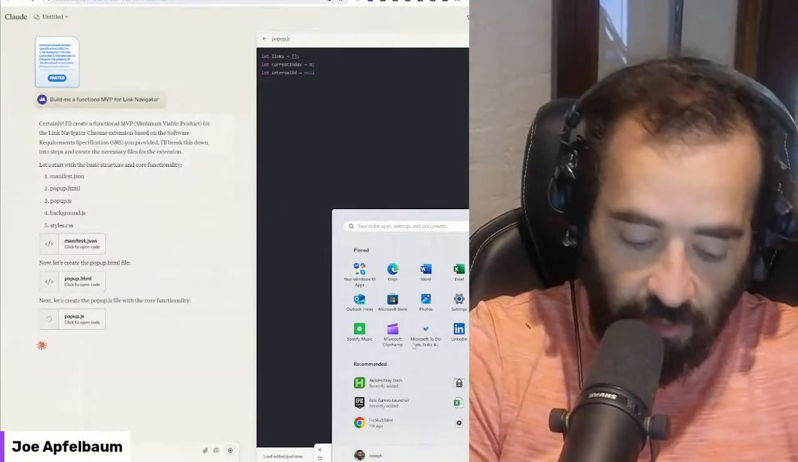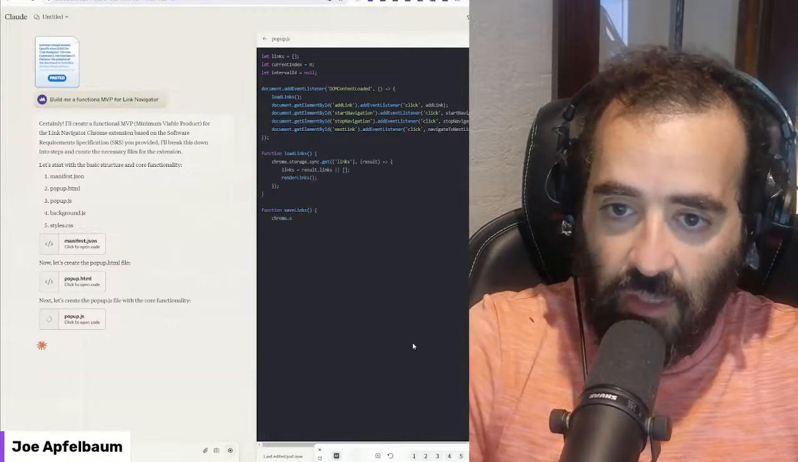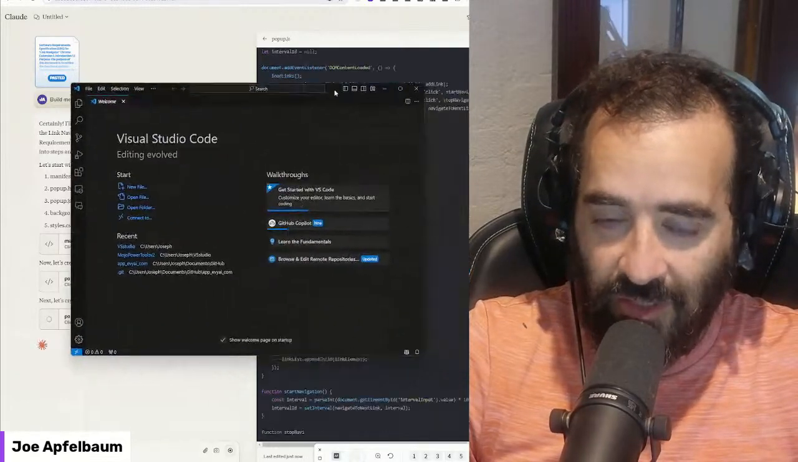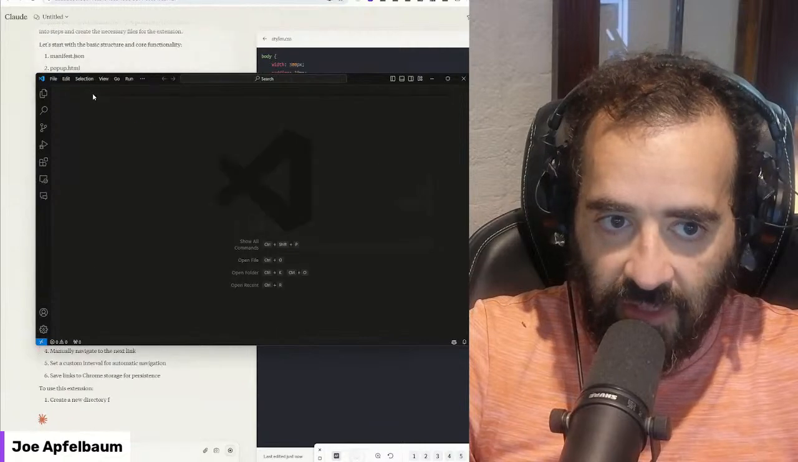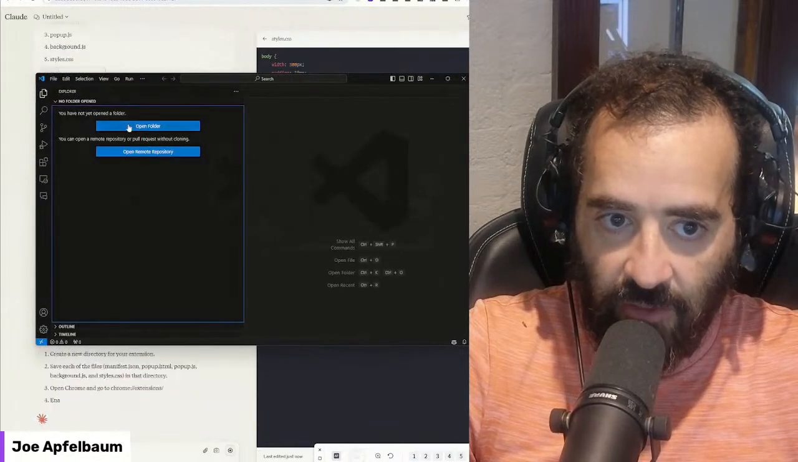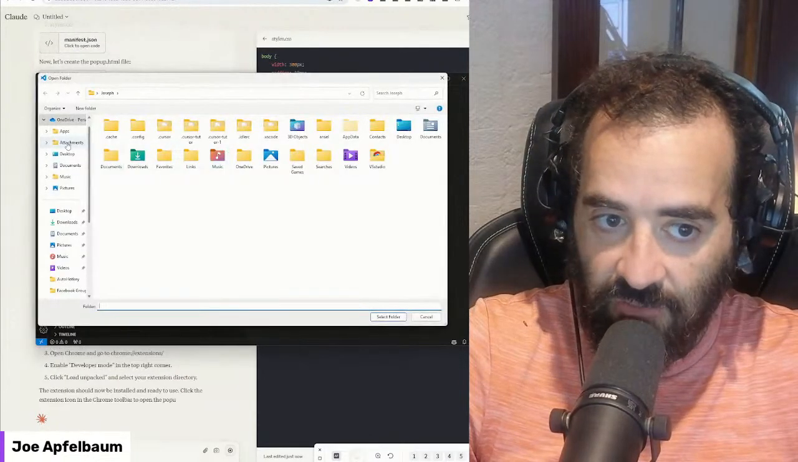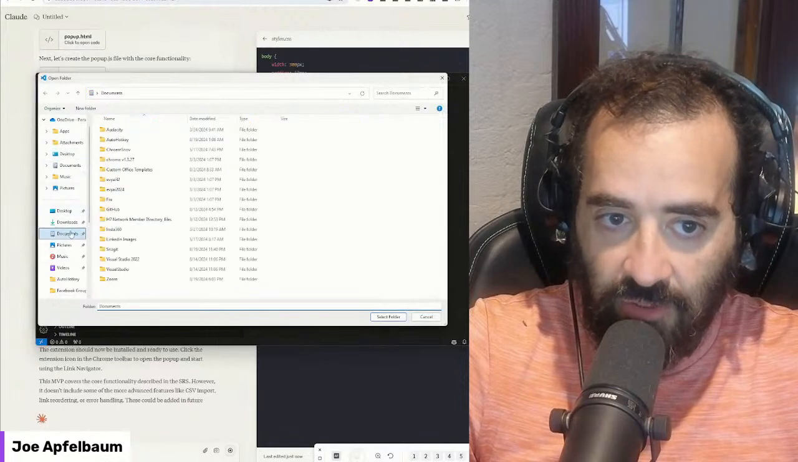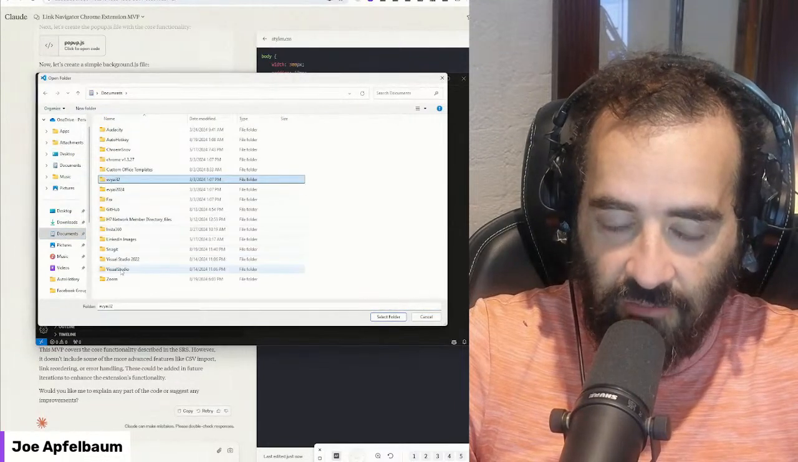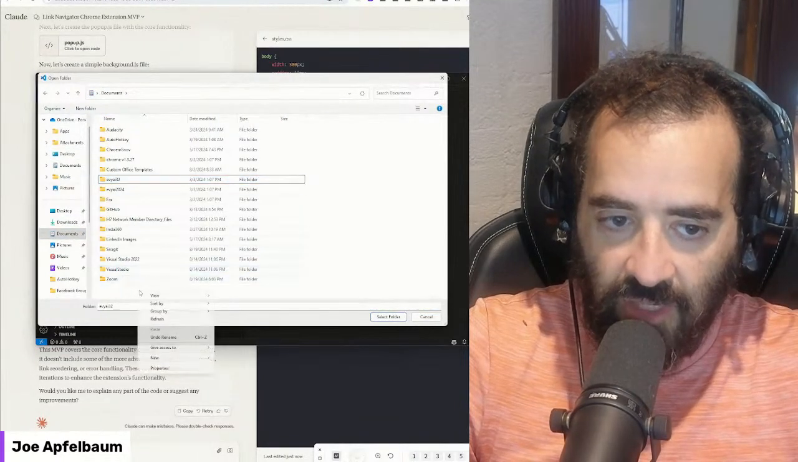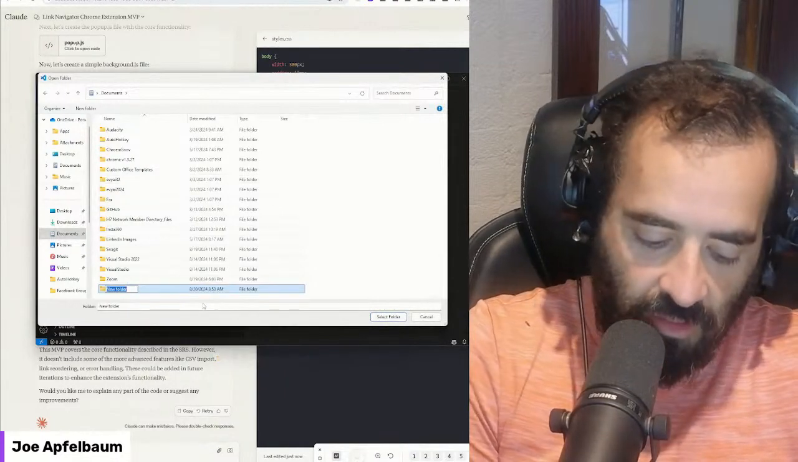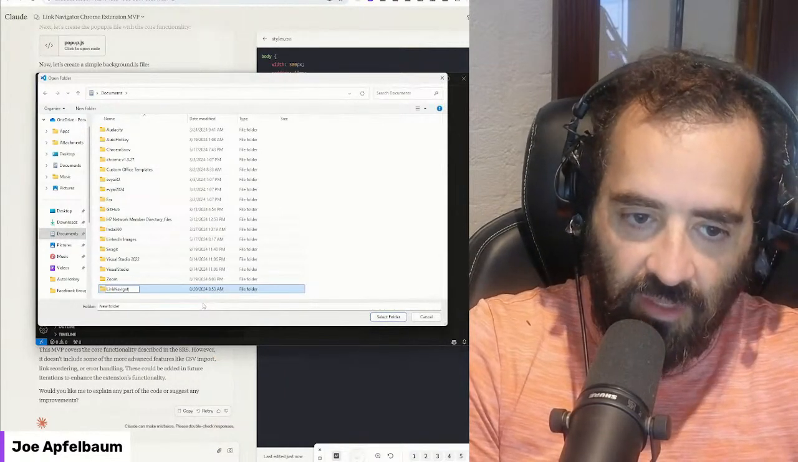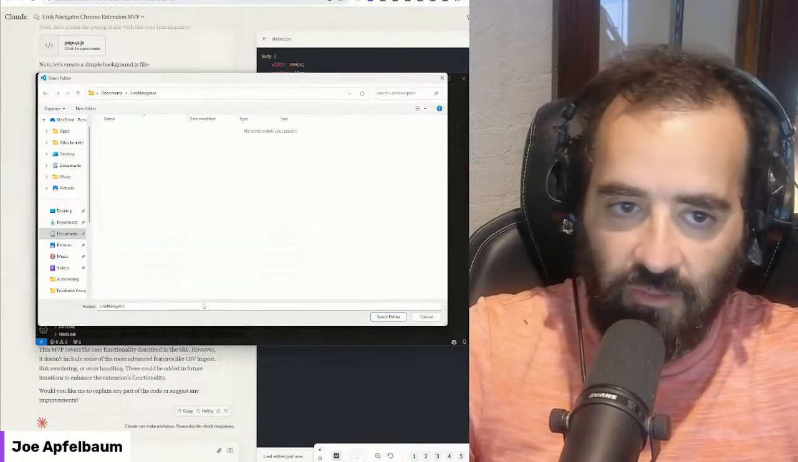I'm going to open up Visual Studio right now. This is Visual Studio. It's essentially like Notepad, but for developers. Really, really simple. Visual Studio allows me to open up a file or a folder. I'm going to put it in my documents. I'll make a new folder for this, and I'll call the folder Link Navigator.